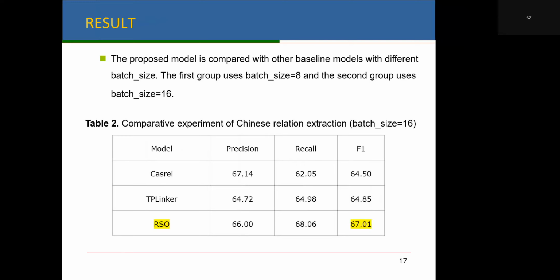When the batch size is 16, this model also achieves better results than the comparison models. The comparison is even more pronounced when the batch size is increased.